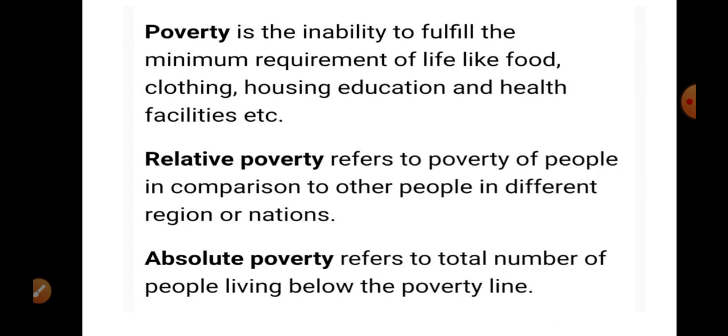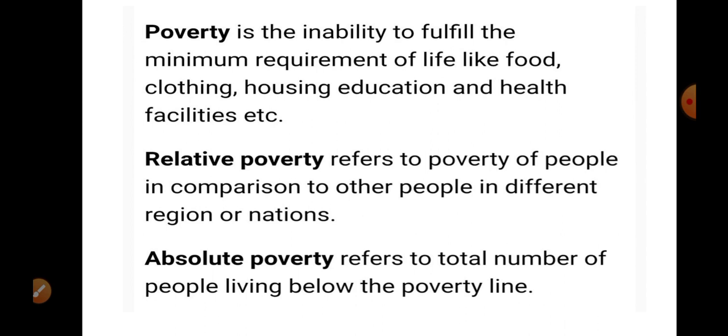Now there are two terms, relative poverty and absolute poverty, but these two terms explain two different conditions. Relative poverty means poorness in comparison to each other. So in this way all of us are relatively poor. If A person is getting 50,000 and B person is getting 70,000, so we can see that A person is poor in comparison to B. So relative poverty refers to poverty of people in comparison to other people in different regions and nations.